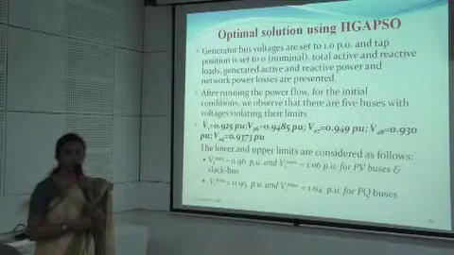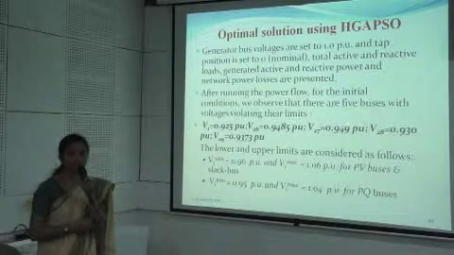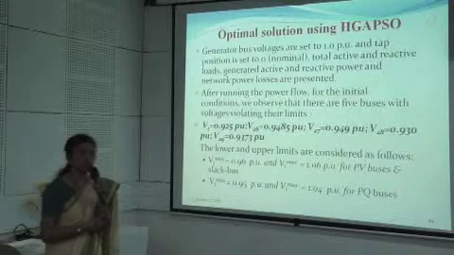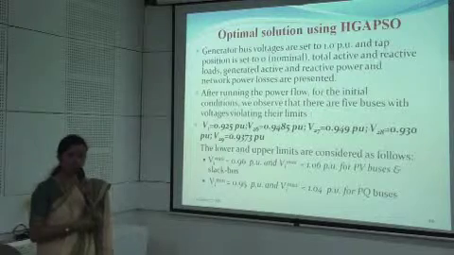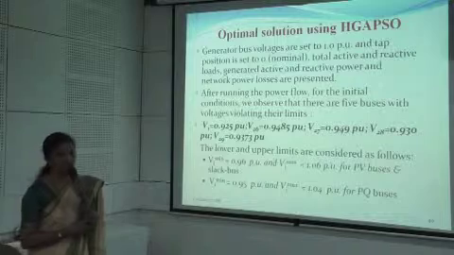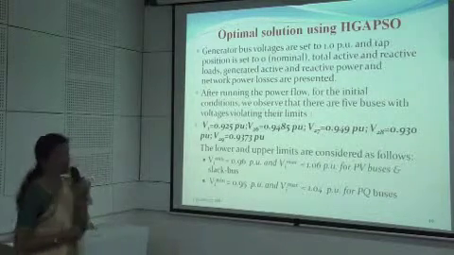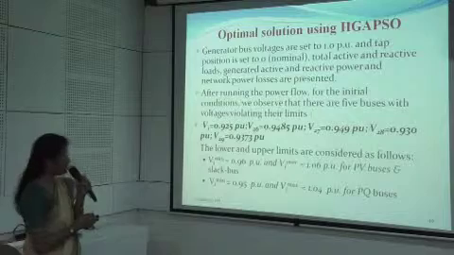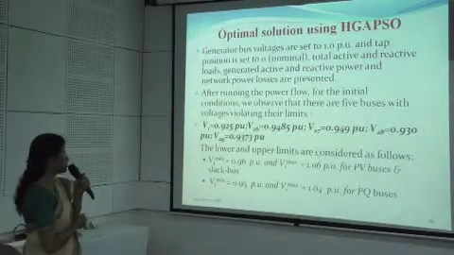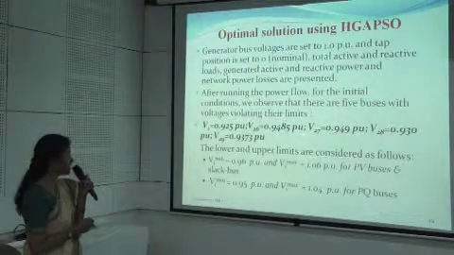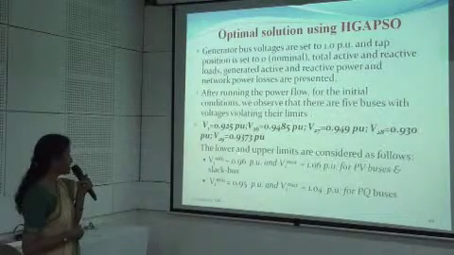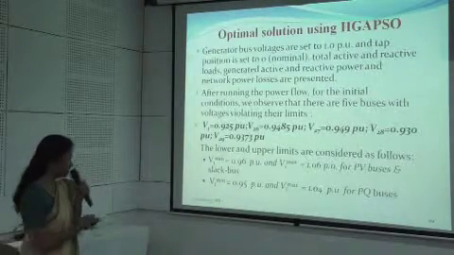Here we first initialize all the values of P, Q, V and delta at all the buses. We have already defined PG, QG, and PD, QD at all these buses, and then we carry out the iterations using GA and then PSO. It has been found that the voltages at the generator buses are 0.925, then 0.9485, then 0.949, violating the limits, and the upper and lower limits have already been specified.